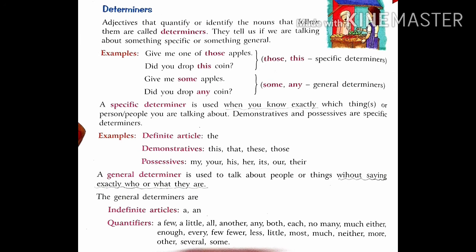Now next one. A general determiner is used to talk about the people or things without saying exactly who and what they are.